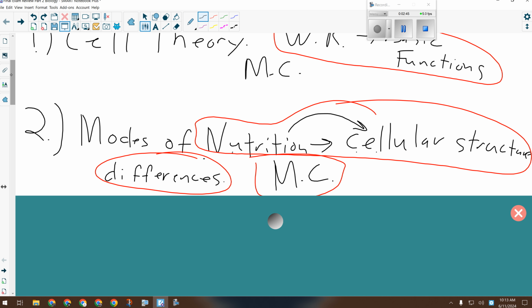Whereas a photoautotroph is going to need a cell wall to support them. They're going to need chloroplasts to carry out photosynthesis. They're going to need water vacuoles to help support them, and obviously no lysosomes or centrioles or anything like that. So modes of nutrition goes hand in hand with cell structure.